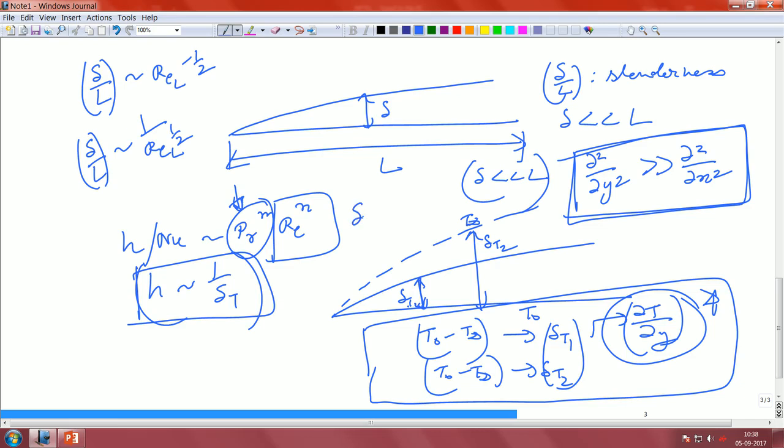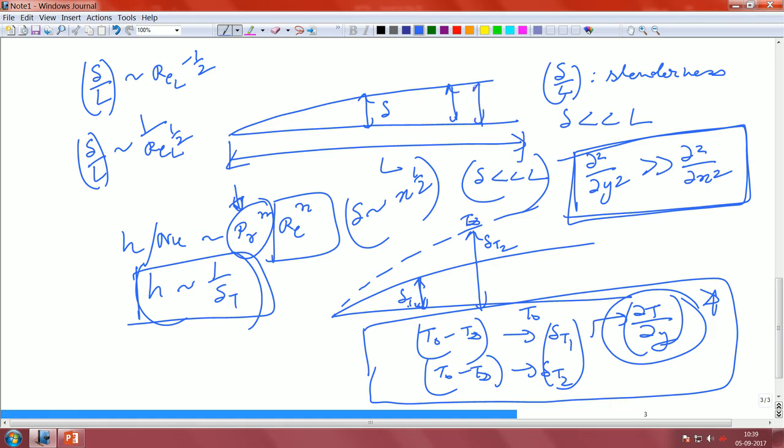Another thing to note before we go to the next one: delta obviously scales as x to the power of half. That means your boundary layer thickness increases as you march along the plate length, as x to the power of half. That is why whatever we drew earlier was this kind of a profile, and not this kind of a profile, that is wrong. We have drawn this kind of a profile mainly because of this.